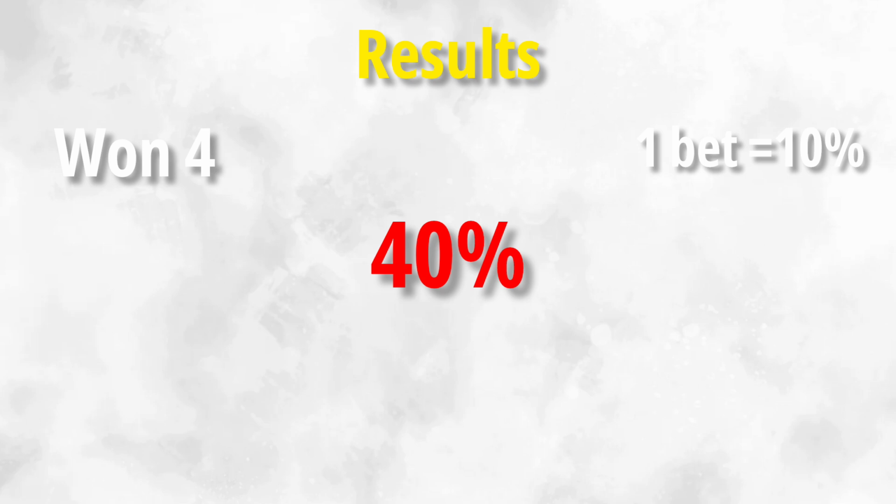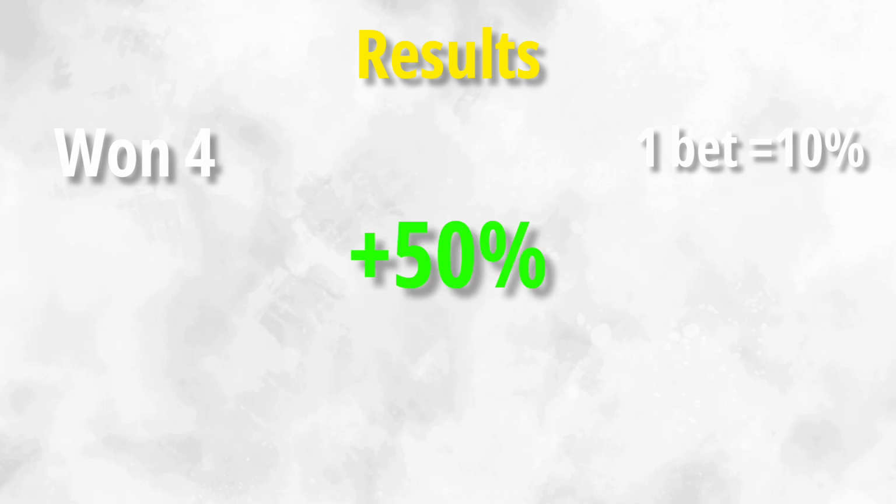Because for you to be profitable, your win rate has to be above 50%, right? So you could grow your bankroll positively and profitably.